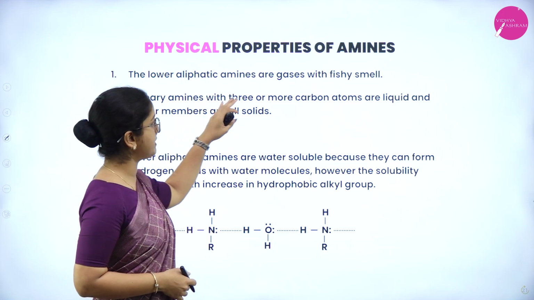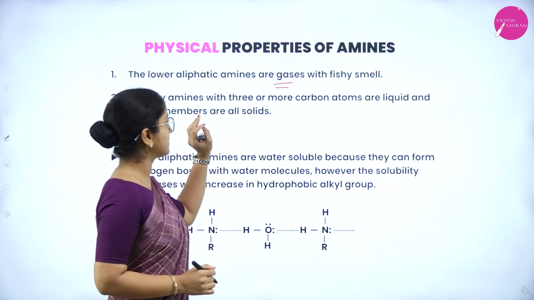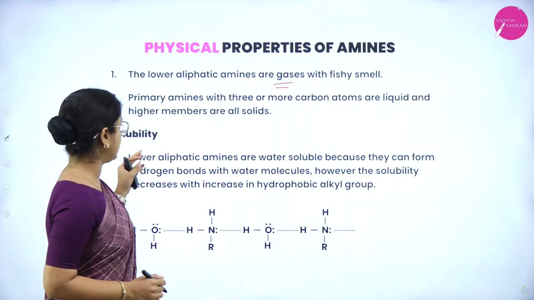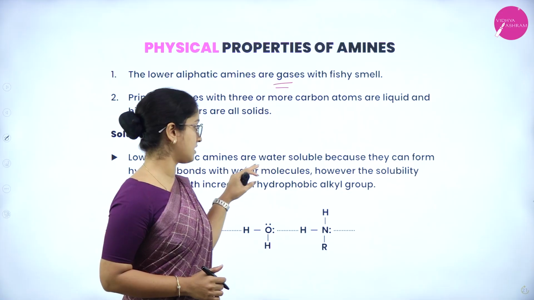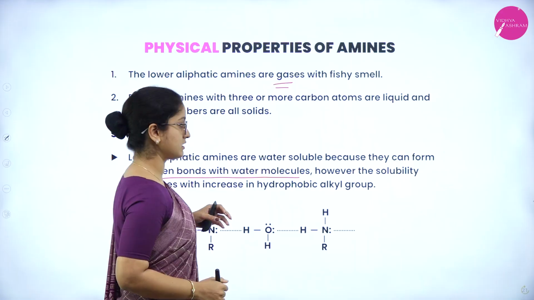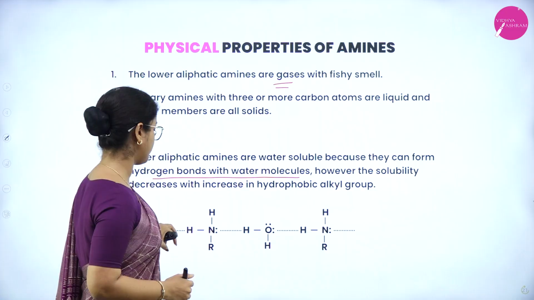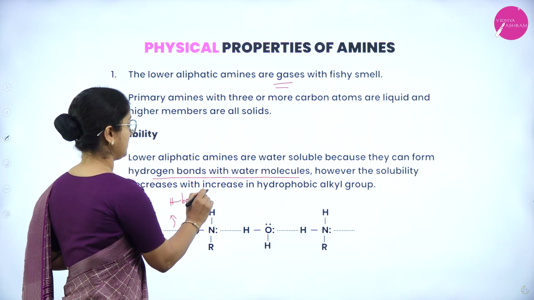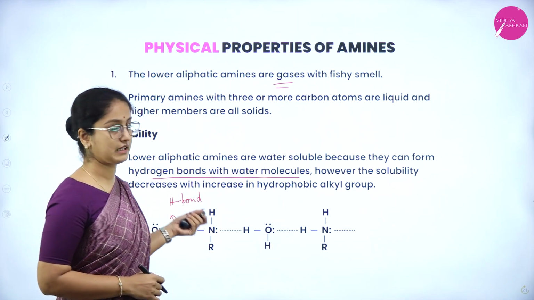The lower aliphatic amines are usually gases with fishy smell. Primary amines with 3 or more carbon atoms are liquid and higher members are all solids. Then let us see the physical property of solubility. Lower aliphatic amines are water soluble because they can form hydrogen bonds with water molecules. However, the solubility decreases with increase in the hydrophobic alkyl groups. So the solubility decreases with increase in the hydrophobic nature of the alkyl group.